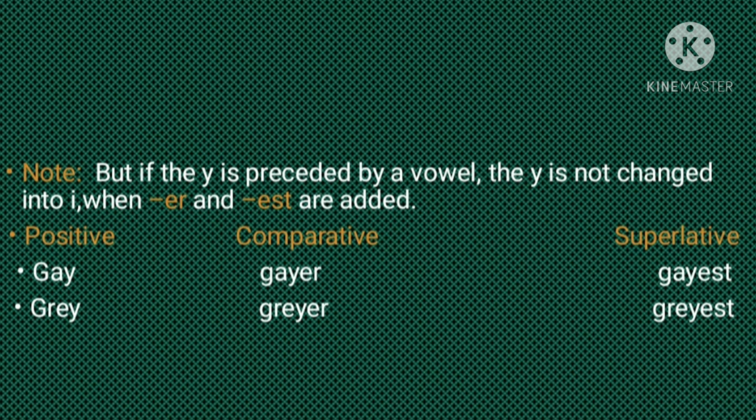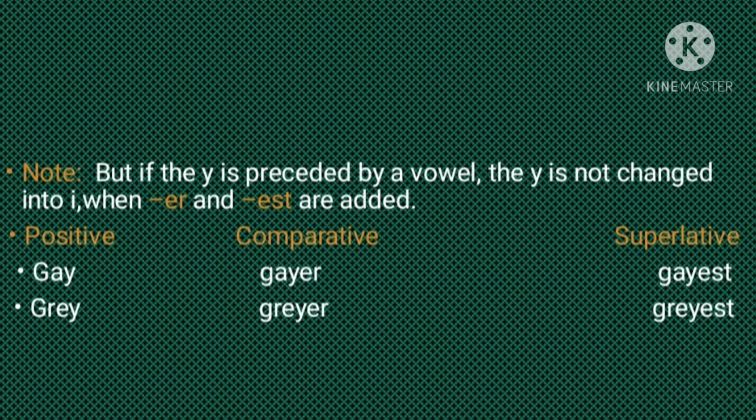So how will you understand? If the word ends with Y but is preceded by a consonant, you have to remove that Y and add I. But whenever the positive adjective ends with Y preceded by a vowel, you need not remove that Y.